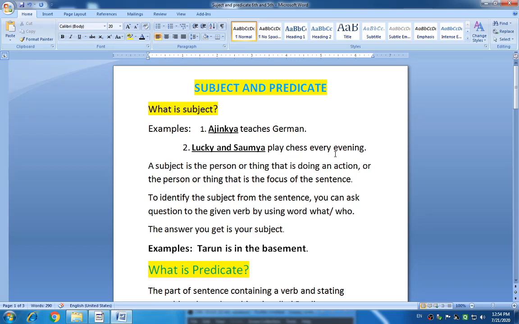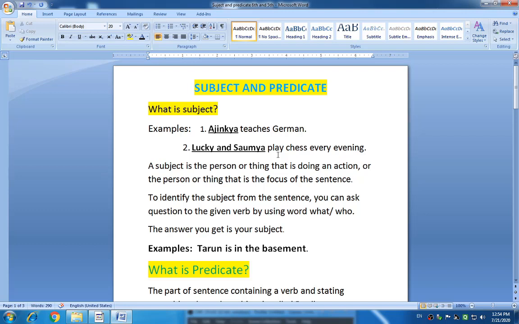Now, you will observe both sentences. Look at the first word of the given sentences and then identify the verbs. The verb in the first sentence is teaches. In the second one, it is play.